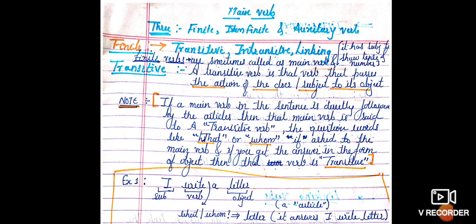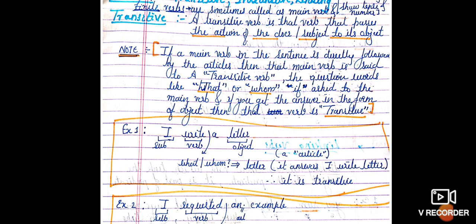So what about the finite verb? Finite verbs are usually the main verbs in any sentence, which show the subject and also show some tense. Now let us go to another type, the transitive verb. A transitive verb is a verb that passes the action of a subject to its object. Some action is passed from the subject to the object. That is called a transitive verb.